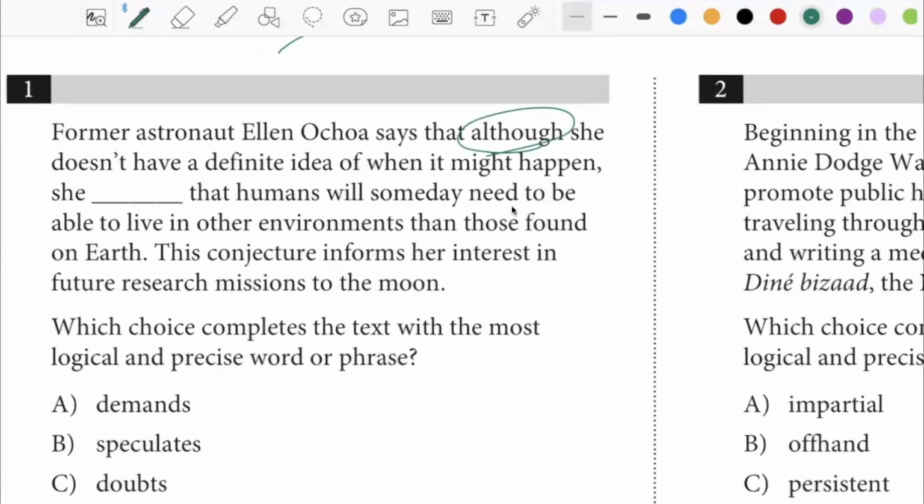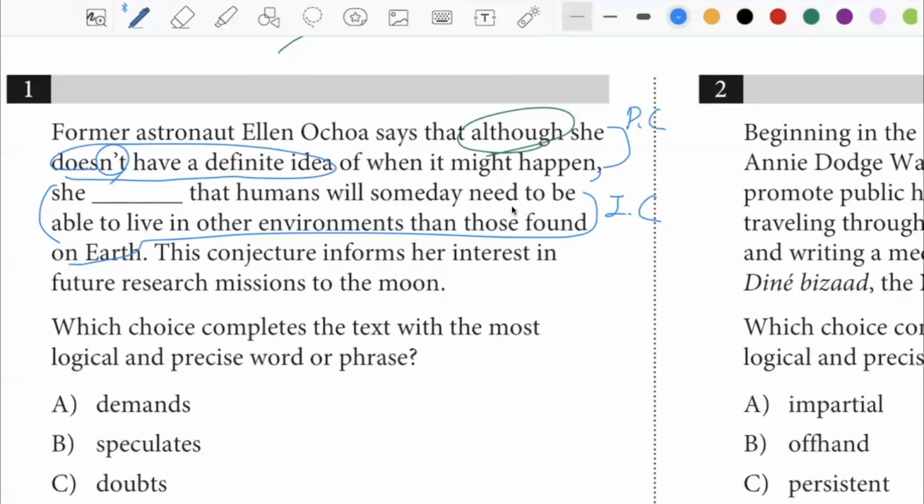Although. This determines the overall flow of logic. We also see the phrase doesn't have a definite idea. Doesn't. So although she doesn't have this thing, and then what can you expect after the comma? This is the dependent clause, right? So in the independent clause that follows, we should expect something that is contrary to what was mentioned, right?